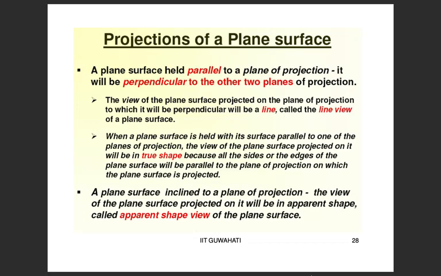When a plane surface is held with its surface parallel to one of the planes of projection, the view of the plane surface projected on it will be in true shape, because all the sides or the edges of the plane surface will be parallel to the plane of projection on which the plane surface is projected. For a plane surface inclined to a plane of projection, the view projected on it will be in apparent shape, called the apparent shape view of the plane surface.